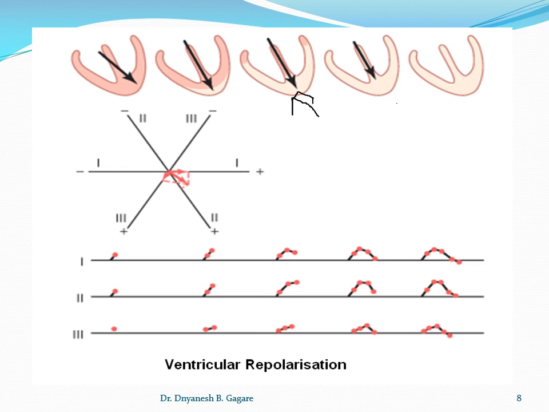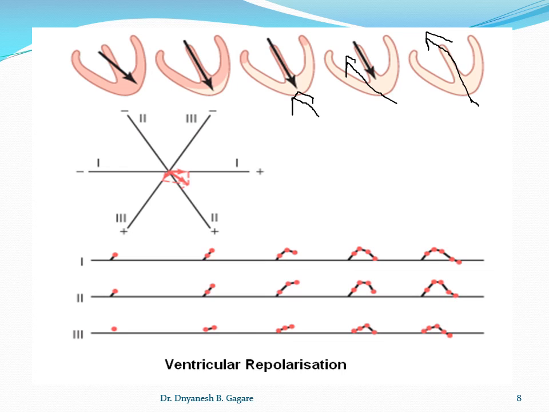Here this part is repolarized, and here almost the whole ventricle is repolarized except the septum, and at the end the whole ventricle is repolarized.